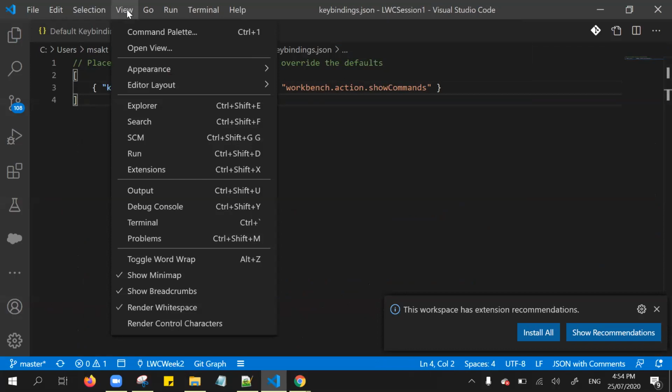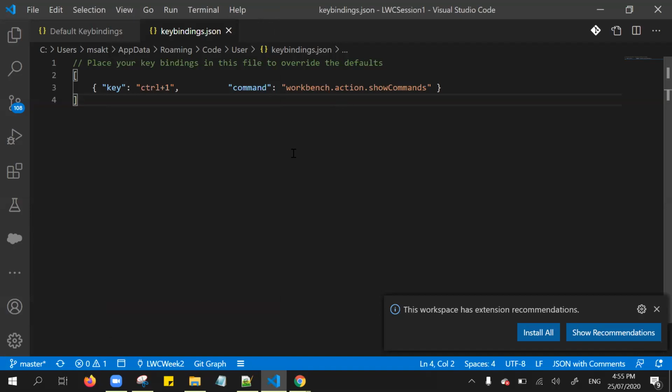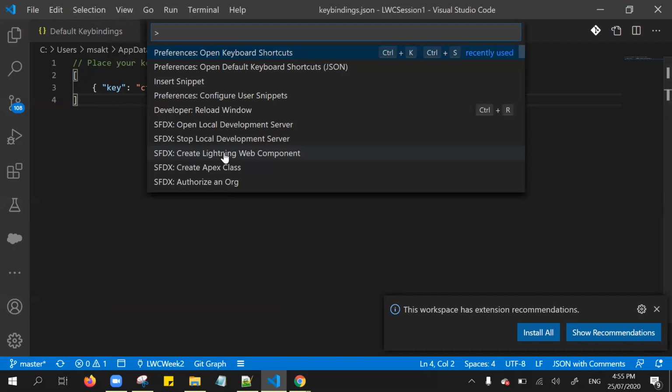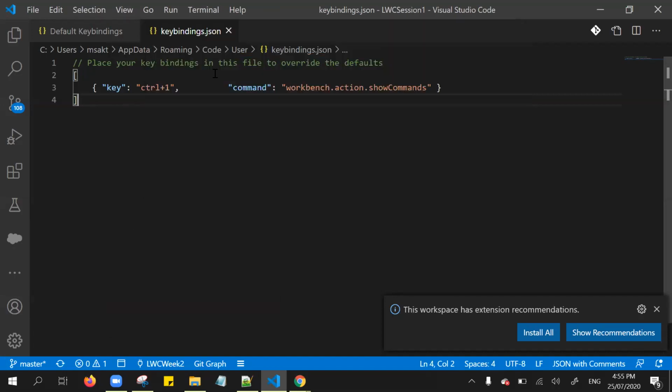If you go to the command palette, you'll notice this gets changed. Instead of Control Shift P, it is overridden as Control plus 1, whatever we defined here in the key parameter. Again, from your keyboard, if you try Control plus 1, it automatically opens the command palette. In such a way we can override the key values, right?